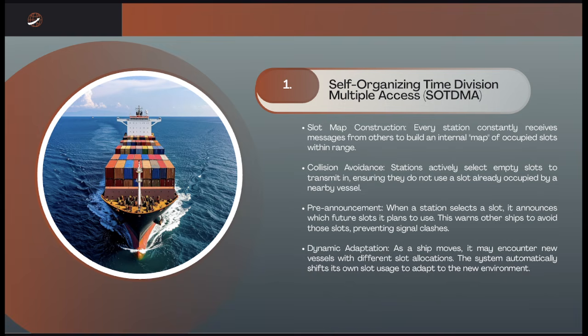Because there is no central control, each AIS transceiver monitors the channels, constructs a slot map, and intelligently selects the available time slot to transmit the data without colliding with other ships.